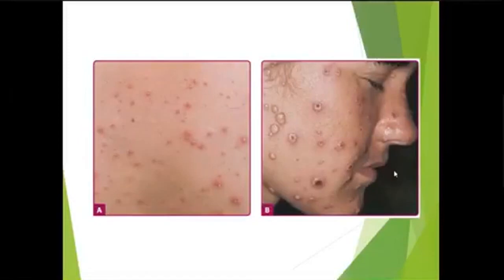You can appreciate polymorphic lesions very well in this picture. Some lesions are very small macules. These are papules. These are vesicles. These are bigger vesicles. And then there is the appearance of crust. These vesicles have started crusting, and this has crusted.